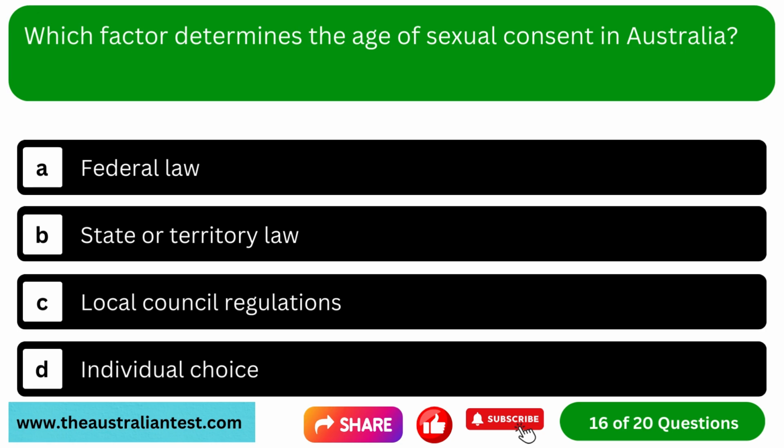Question 16. Which factor determines the age of sexual consent in Australia? Option A, federal law. Option B, state or territory law. Option C, local council regulation. Option D, individual choice.